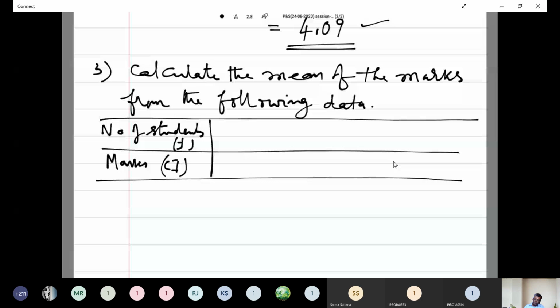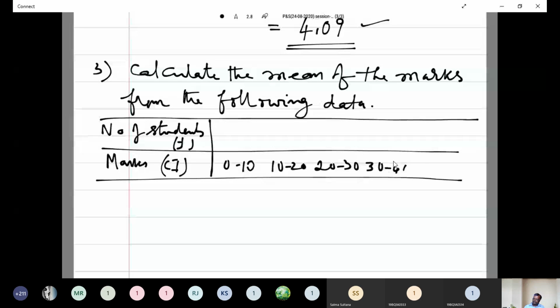What are they? 0, 10, 10, 20, 20, 30, 30, 40, 40, 50, 50, 60.